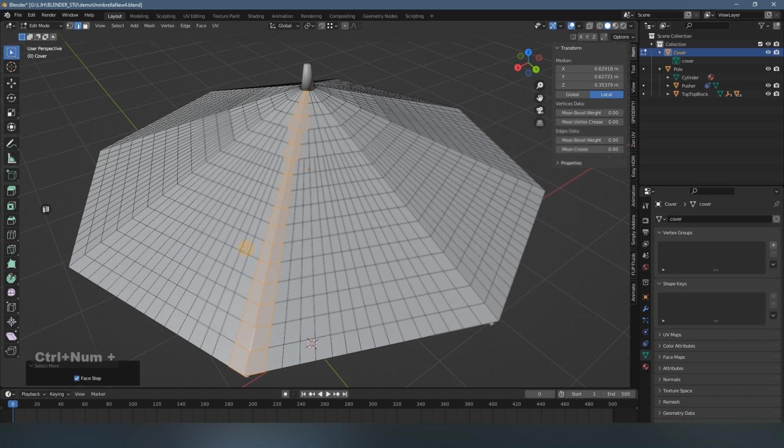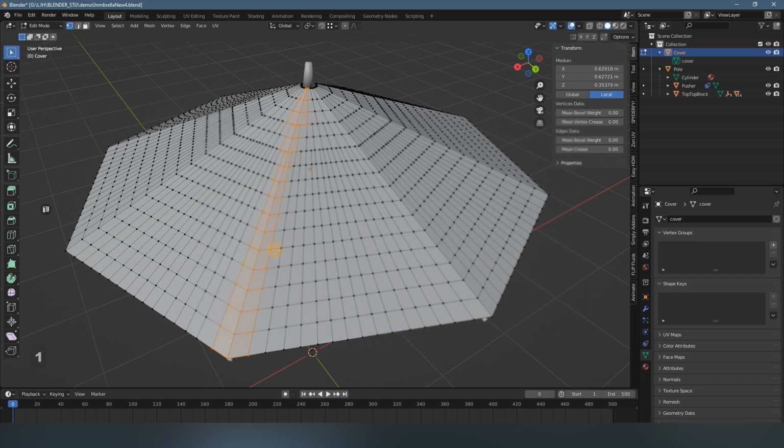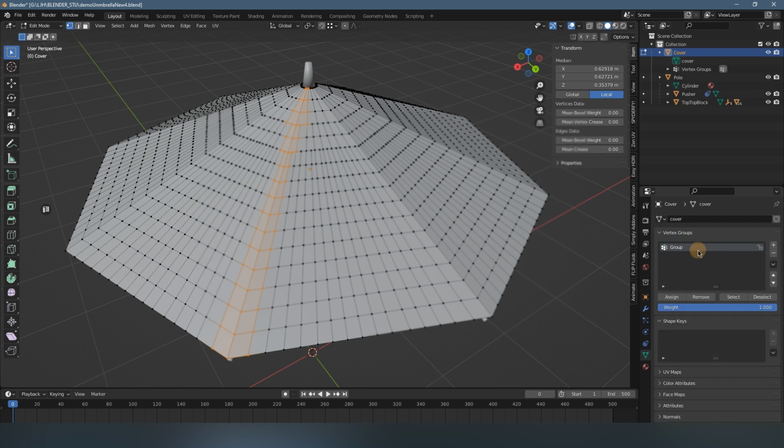It will select the neighbor edge of this edge, and now you press 1 to switch to point mode, and right now you switch to the right side. Here you select the object data panel, and in vertex group click this plus, and you will create a vertex group and give it a name like pin, and don't forget to click this assign.